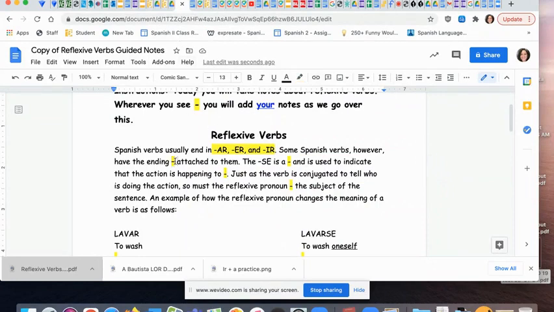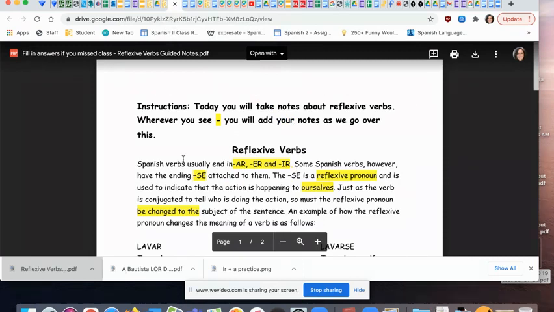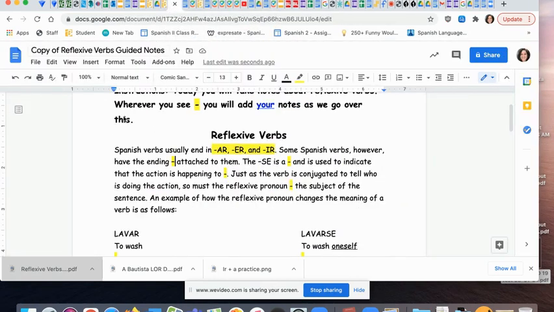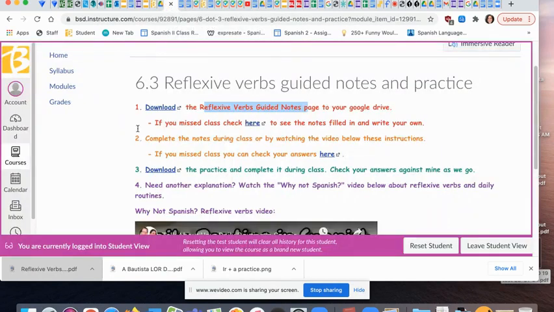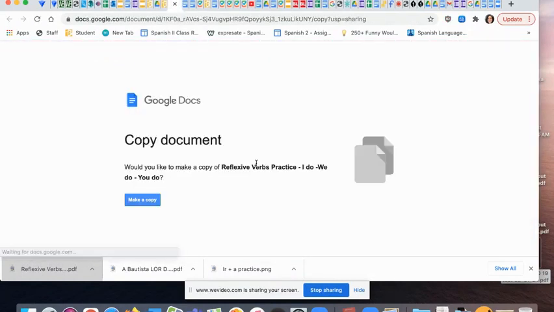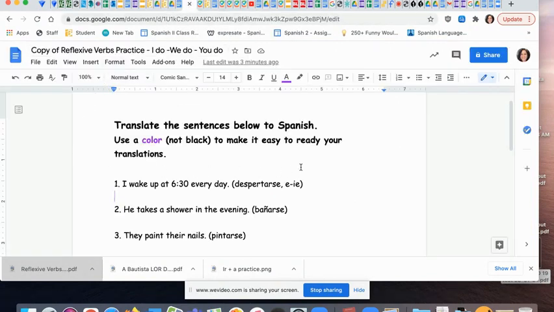You should still come back and fill in your own notes and save them. This will help you read through it carefully to be sure you understand. So the copy is there and available. When you have finished your notes, then you should come back here and we're going to complete the practice down here where it says download the practice. It will force you to make a copy, and it looks like this.